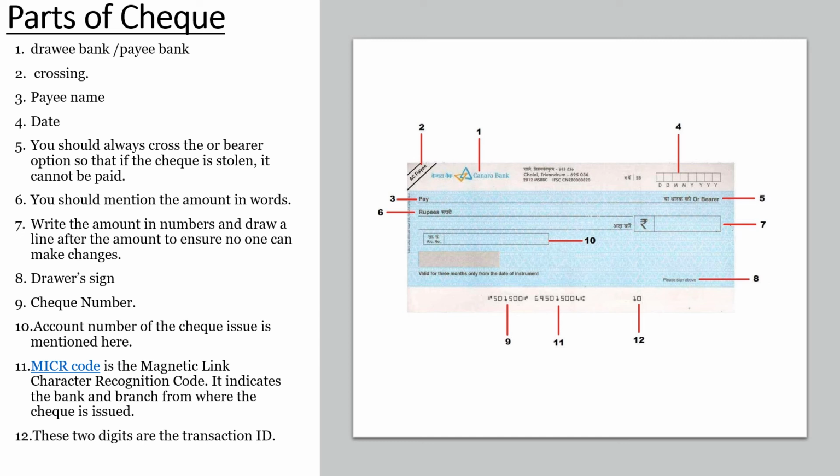And the eighth part denotes the drawer's signature, which should be there. And the ninth part is the check number, that is a 6-digit number. The 10th part shows the account number of the person who has issued the check. And the 11th one we have MICR code. This MICR code is basically a 9-digit code. The first 3 digits represent the city, the next 3 digits represent the bank and the last 3 digits represent the branch. And the 12th part is the transaction ID of the check.